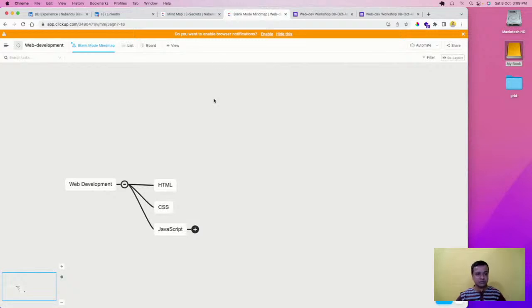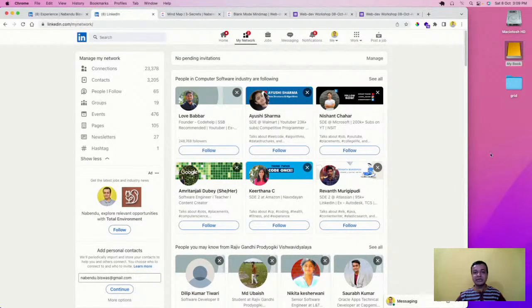So what are big web apps? These things are web apps. See this thing which I'm doing, nice clicking thing, these are known as web apps. LinkedIn is a web app. Okay, LinkedIn is a web app. Facebook is a web app. All the big things on the planet right now are web apps.